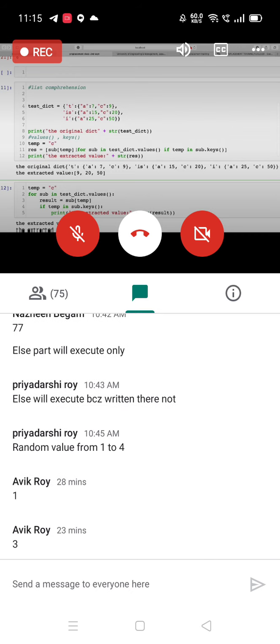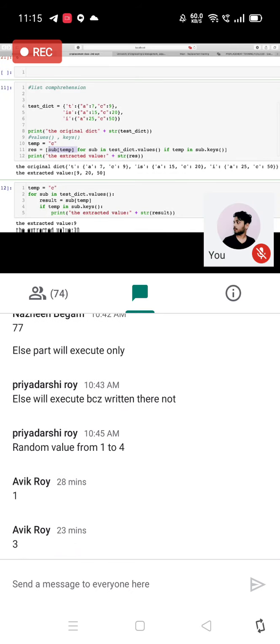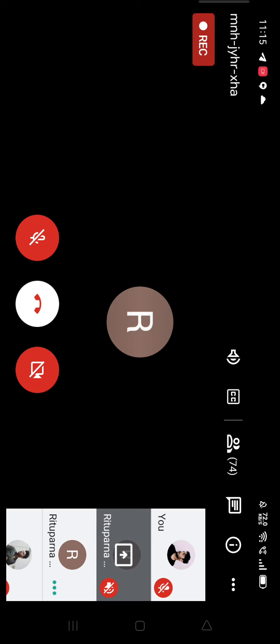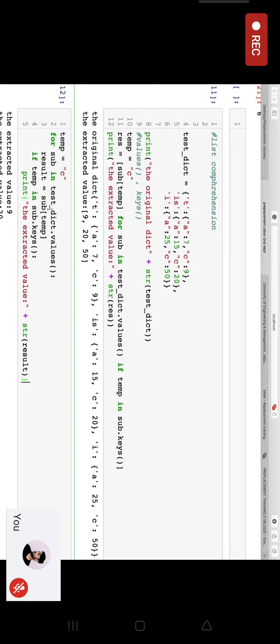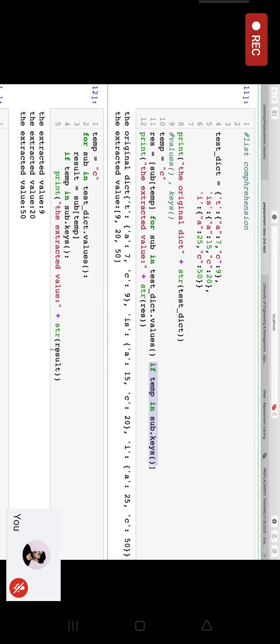The result, that is this part, is equal to sub of the temp variable, that is your C, this key. So I want the values corresponding to this key, right? The condition that I have given over here is, if temp in sub dot keys, print the extracted value. I'm going to convert this result into a string, and it's going to print 9, 20 and 50.